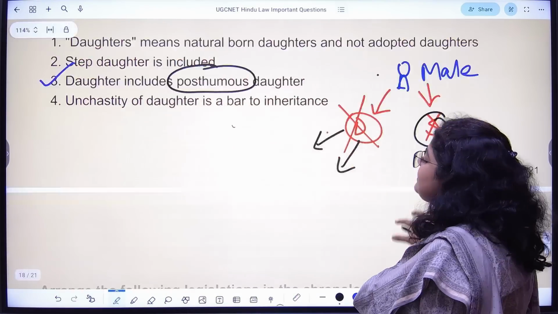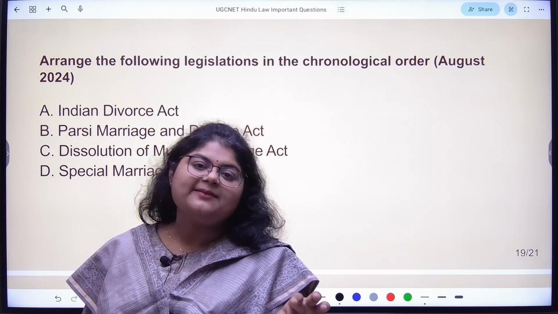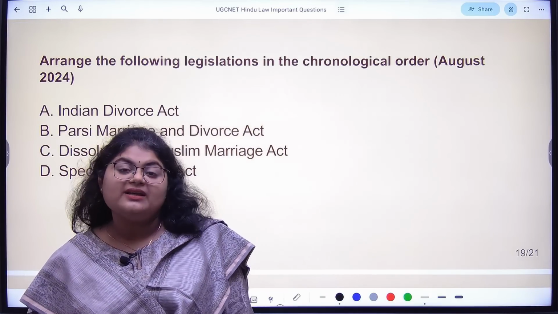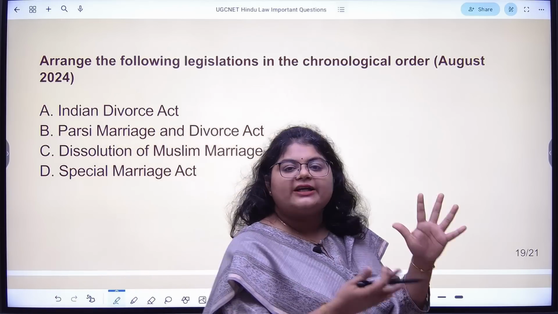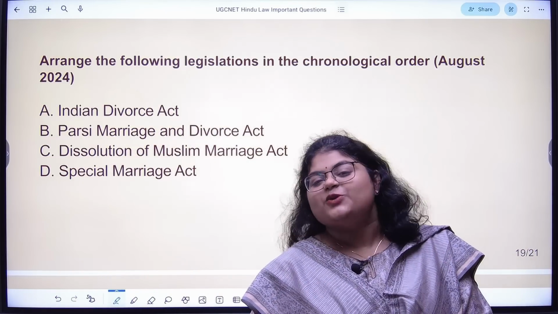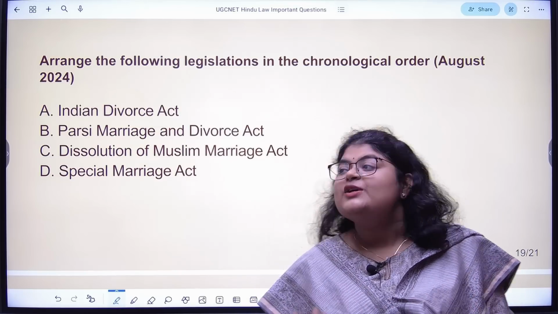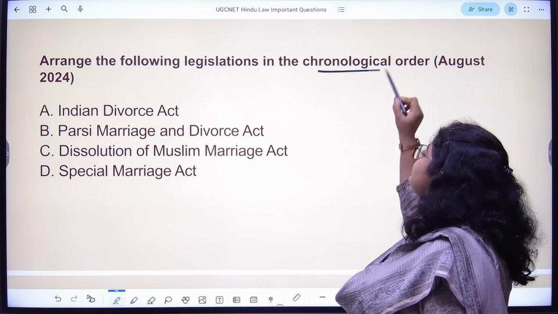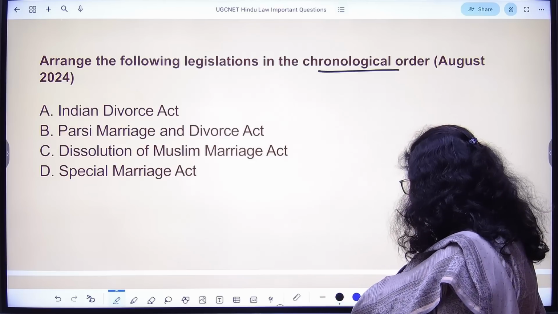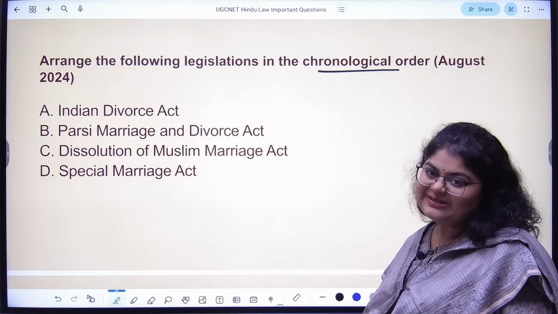Okay. Next. Yeah, this is one last question I wanted to discuss, because in the recent times we are seeing these type of questions being asked a lot. They will give you a set of legislations. In the given set of legislations, you have to identify which act came first, which act came second. So chronological order these days is being asked a lot. Here, I want you to learn this order by heart because the same question can get repeated also.